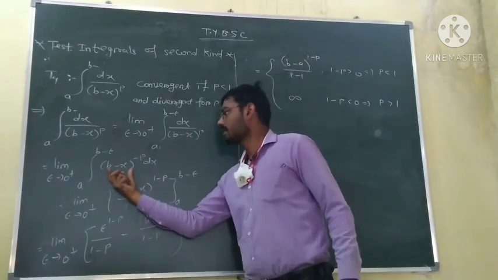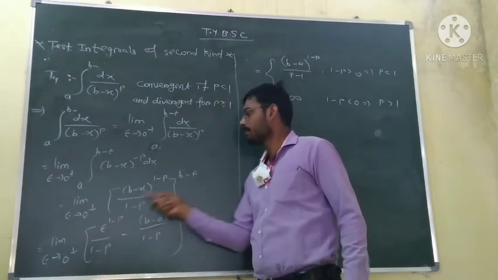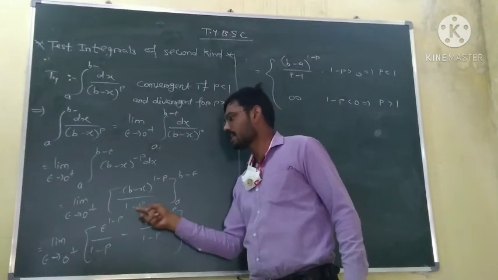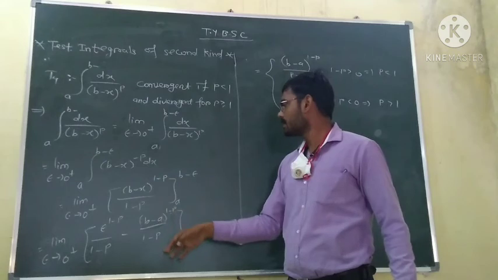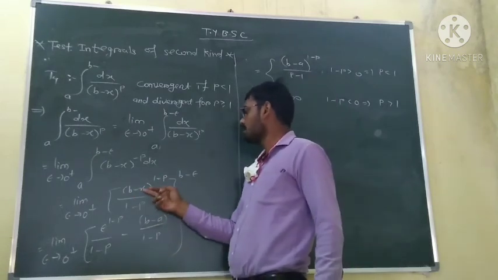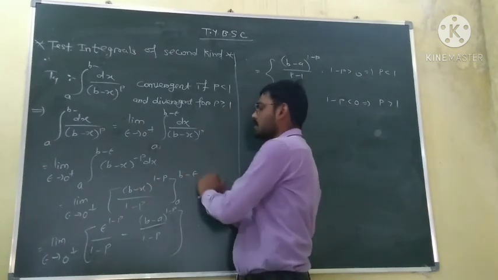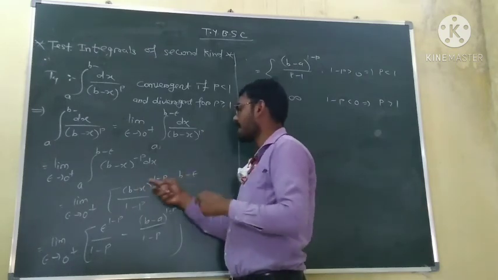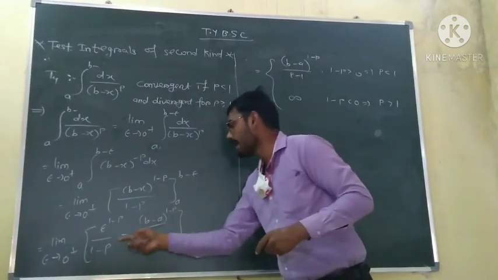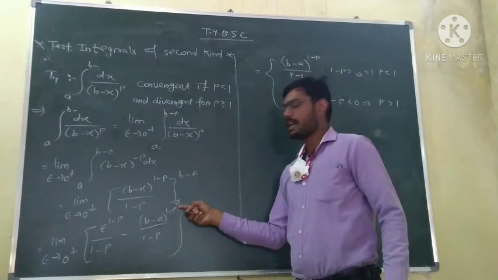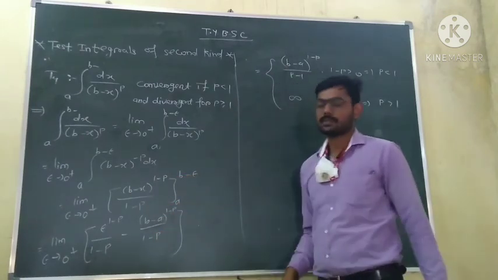Now integration of this is (b minus x) to the power minus p plus 1, that is 1 minus p, upon minus p plus 1, that is 1 minus p, with limits from a to b minus epsilon. So if you put x is equal to b minus epsilon, b minus (b minus epsilon), so b and b get cancelled. So only remains minus of epsilon raised to power 1 minus p upon 1 minus p, minus, put x is equal to a, so (b minus a) raised to power 1 minus p upon 1 minus p.